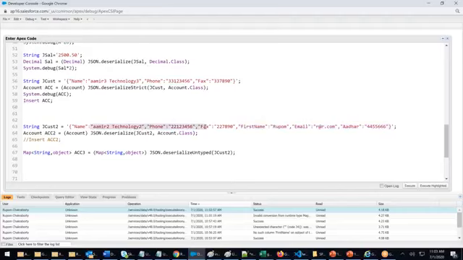If the columns exactly match, we use deserialize strict. If the columns don't match, we use deserialize untyped. We store it in a map.